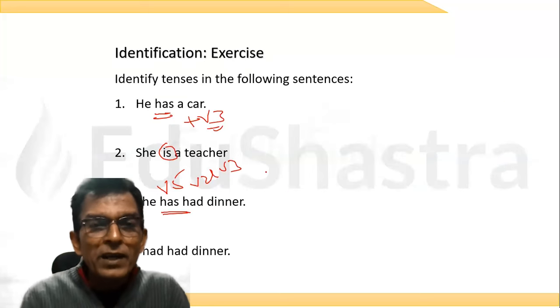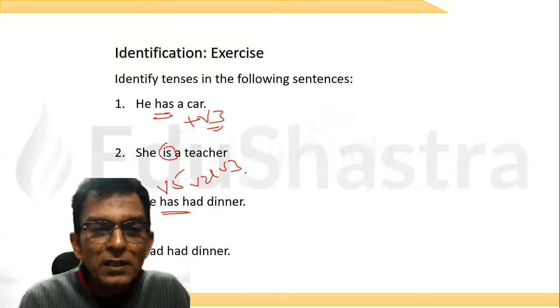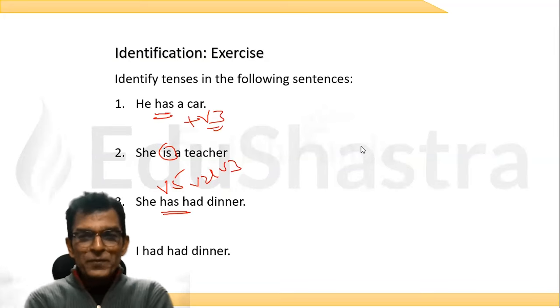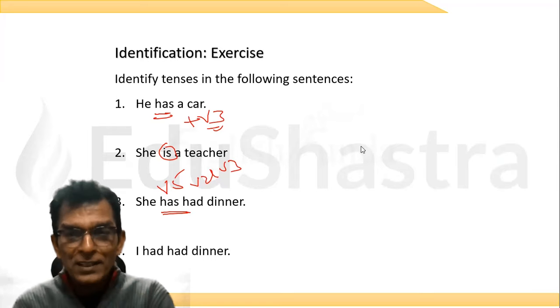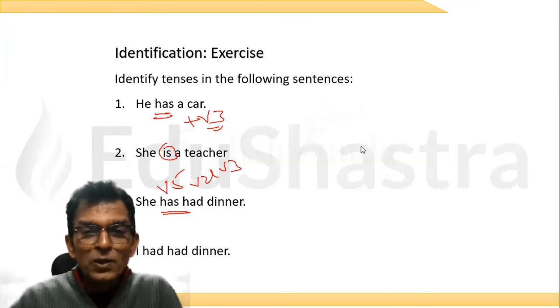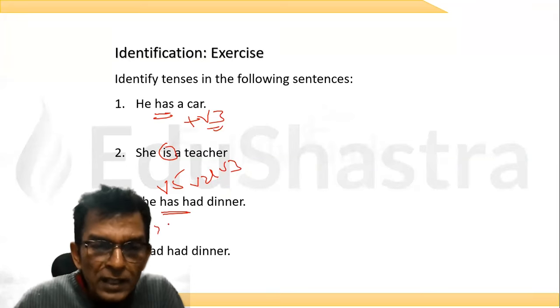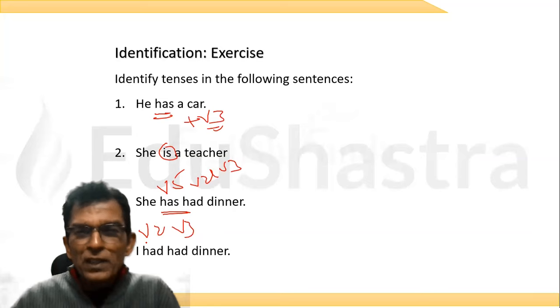Absolutely. Very nice. Now come to the next sentence and tell me: I had dinner. Now, what is the tense? Had dinner. There are two hads. Past perfect. Absolutely. Shalza. Very nice, beta. Because this is V2 and this is V3. Sir, can we take the first one as V3?